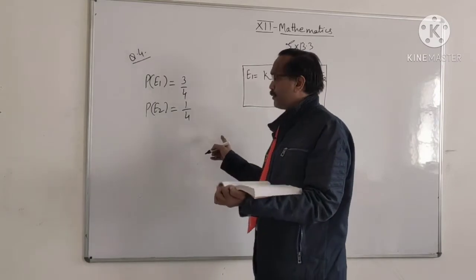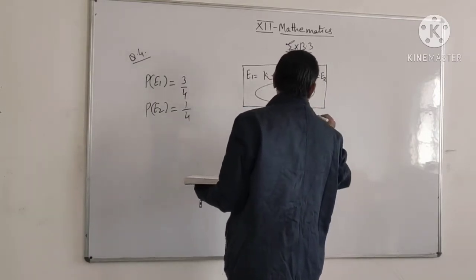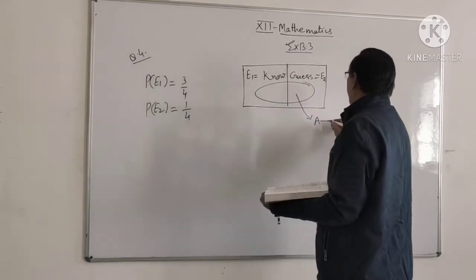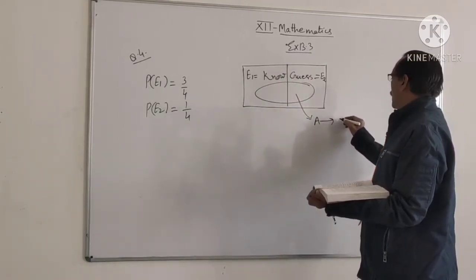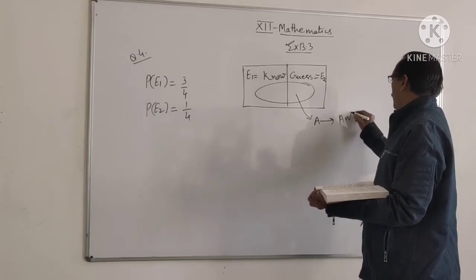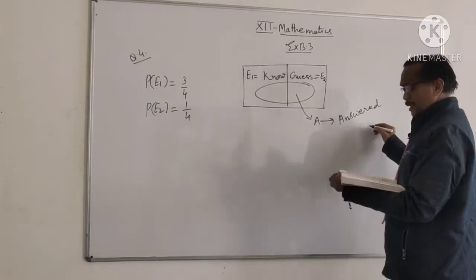Let A be the event that he answered correctly.